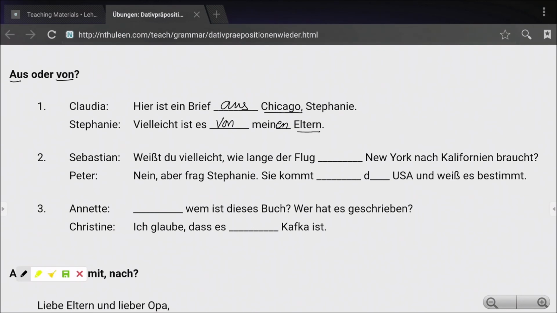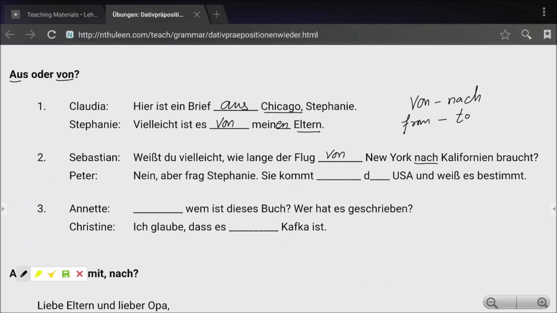Weißt du vielleicht, wie lange der Flug von New York nach Kalifornien dauert? So we have this combination, von and nach, which is used for "from, to." So how long the flight takes from New York to California, we use von, not aus.